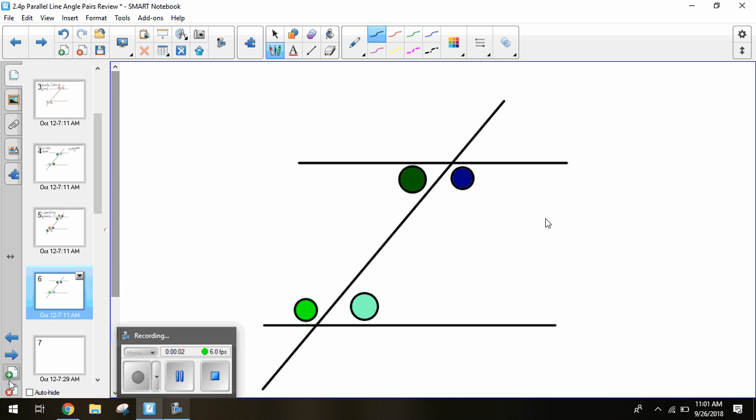Alternate corresponding, not quite. So another name that was given to this is called same side interior. So it's not the name we'll use necessarily, but it's another name you could identify with these. So same side interior. If we look at them, they're on the same side of your transversal. They're on the interior of the parallel lines.